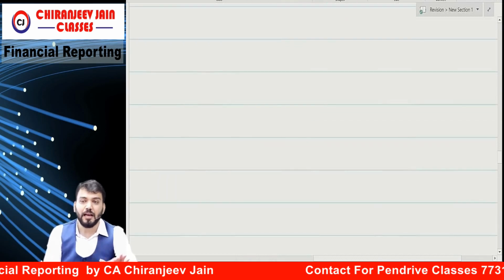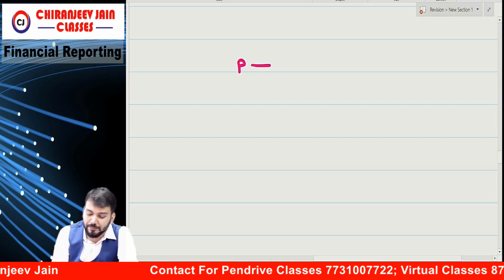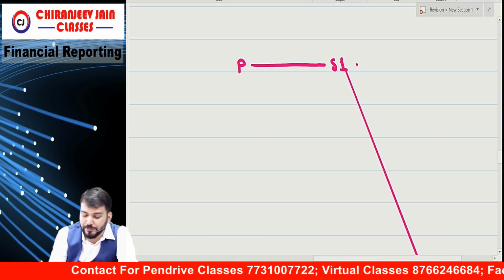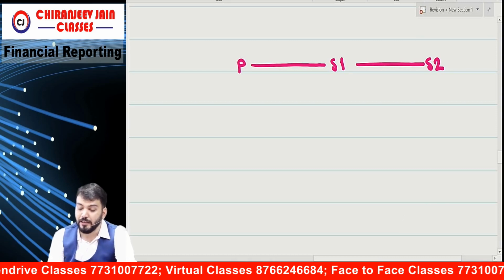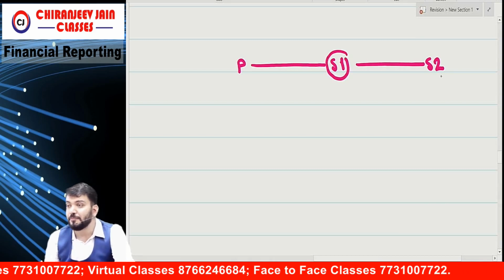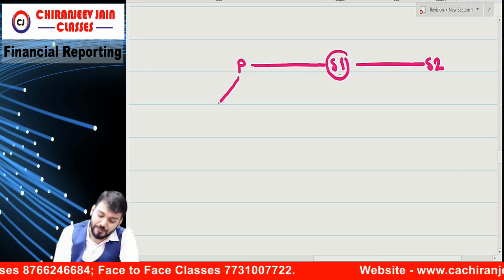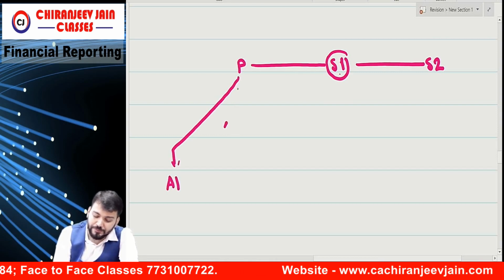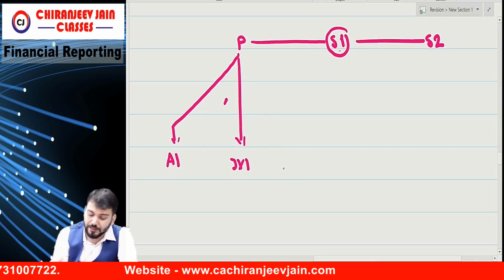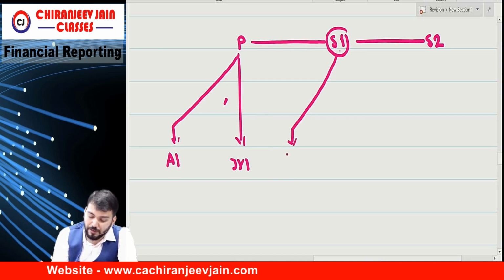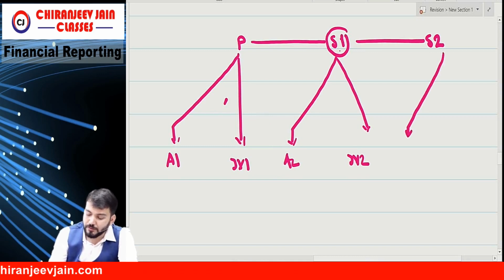Let us take one example and you will explain to me as per which para. The parent company has one subsidiary, subsidiary 1. This subsidiary 1 has one subsidiary, which means subsidiary 1 is the parent of subsidiary 2. This parent has A1, joint venture 1. This is A2, joint venture 2. This is what?